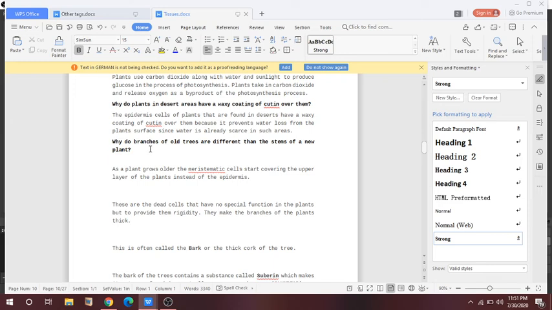Why do plants in desert areas have a waxy coating of cutin over them? The epidermis cells that are found in the desert have a waxy coating of cutin over them because it prevents water loss from the plant.